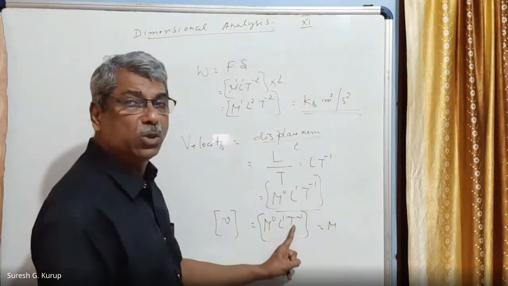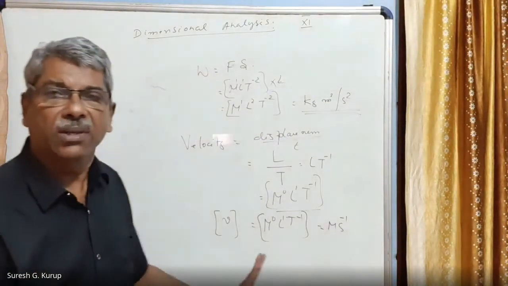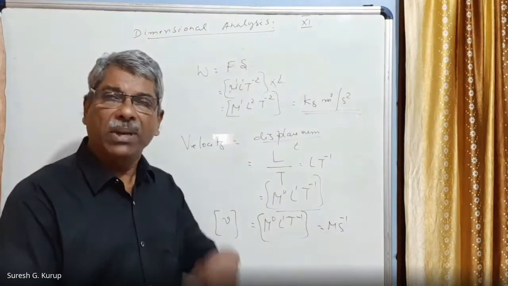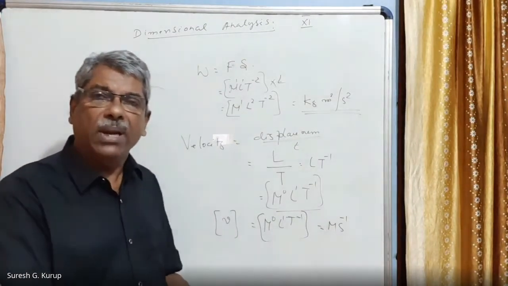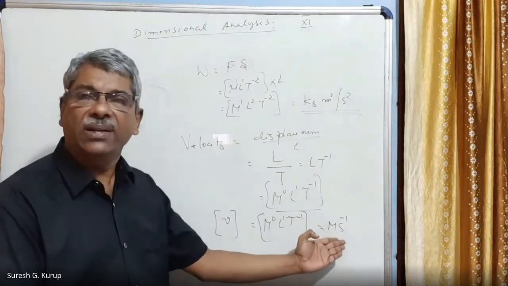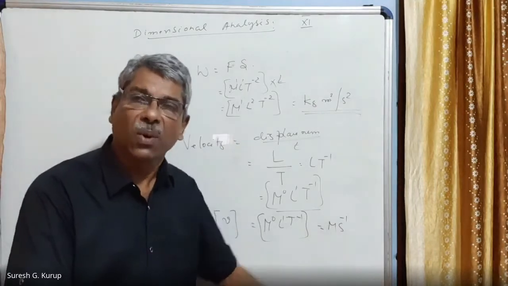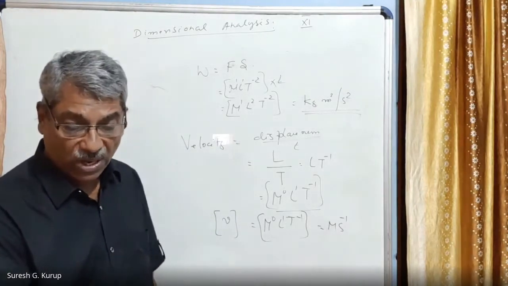And T raised to -1 means seconds raised to -1. Meter per second is the unit of the physical quantity. By writing a physical quantity in terms of its dimension, we can easily write the unit of that physical quantity in the SI system also. So this is what is called dimension.